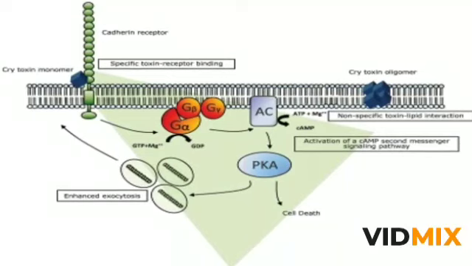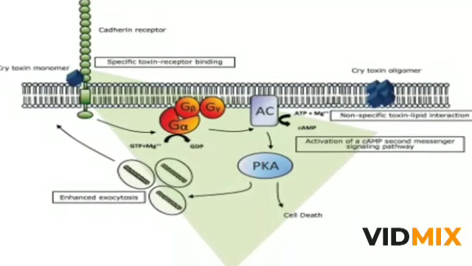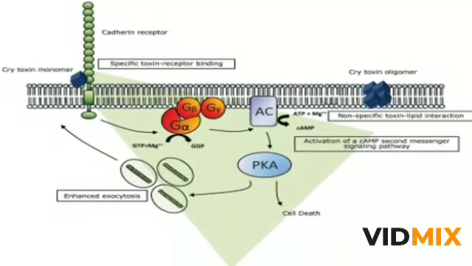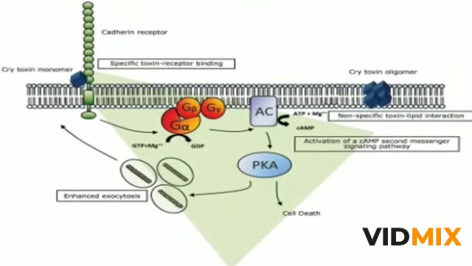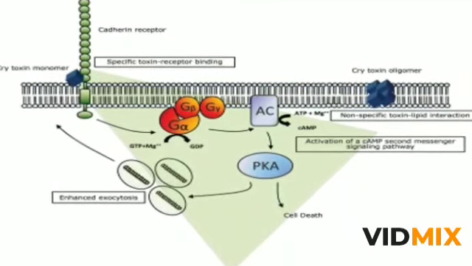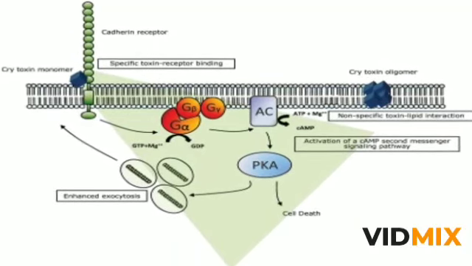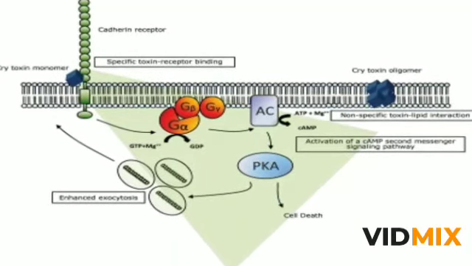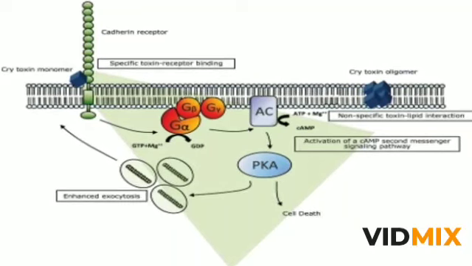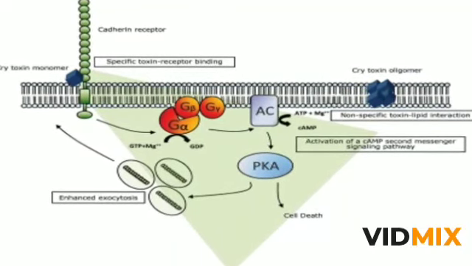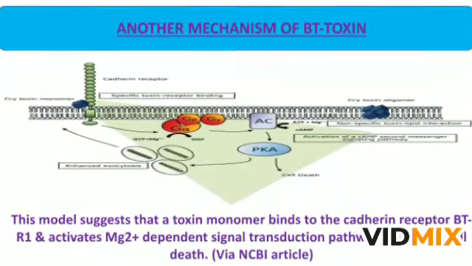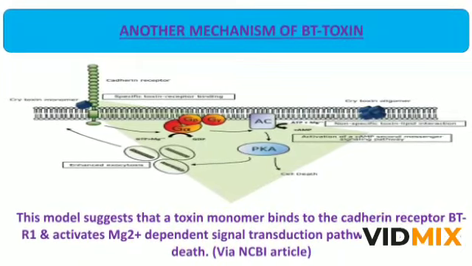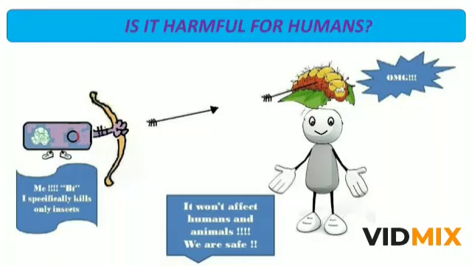More and more toxin molecules are coming, which in turn amplifies the original signal in a cascade-like fashion. Now PKA, protein kinase A, modifies the downstream molecules that ultimately promote the biochemical activities that destroy the cell. So these are the two mechanisms via which Bt toxin actually kills insects, those insects which can harm our crops such as brinjal or cotton.